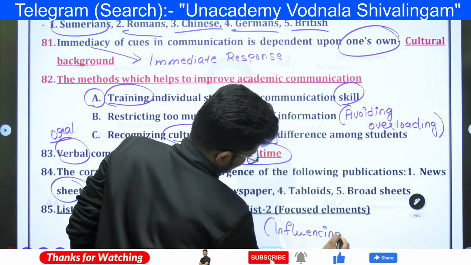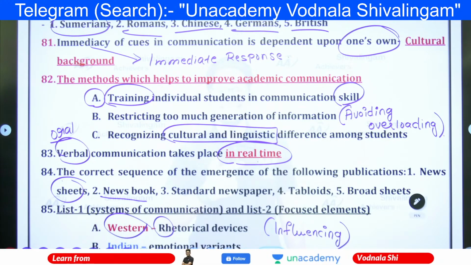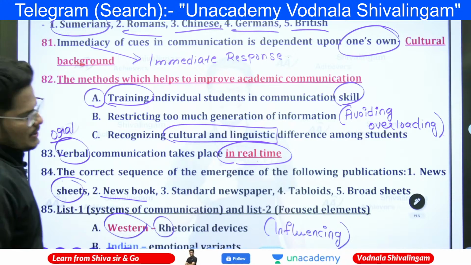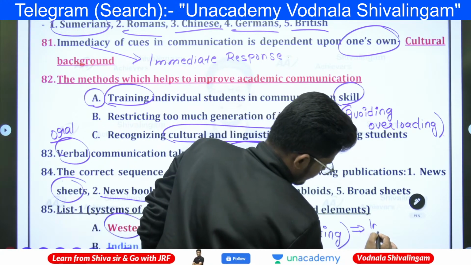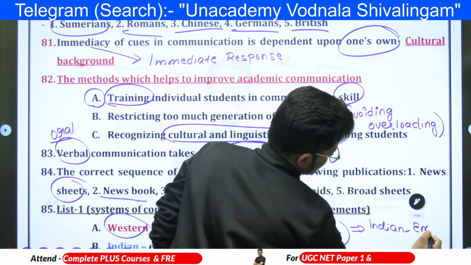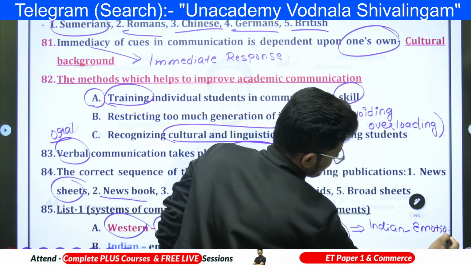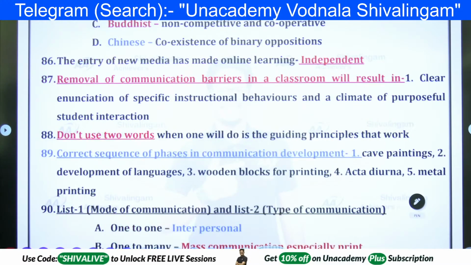Influencing devices. Modern types of communication systems are influencing one another, whereas Indians are emotional variants. Why are Indians emotional? We are connected by feelings and all. Indians are emotional ones. We are connected by emotional variants.